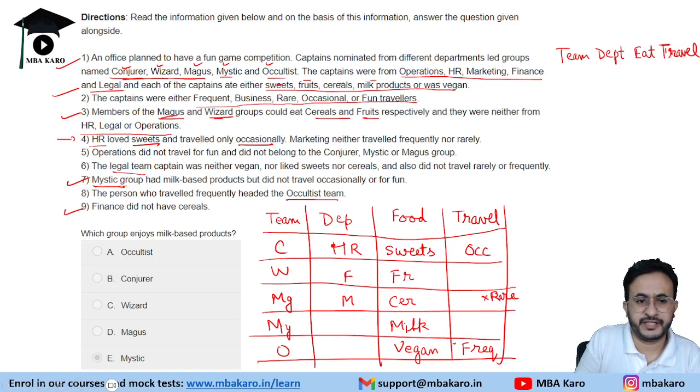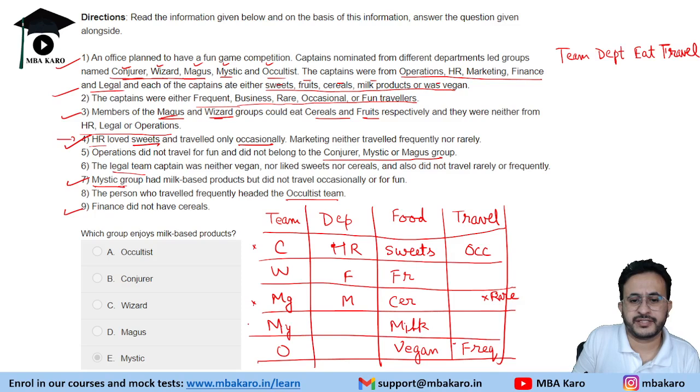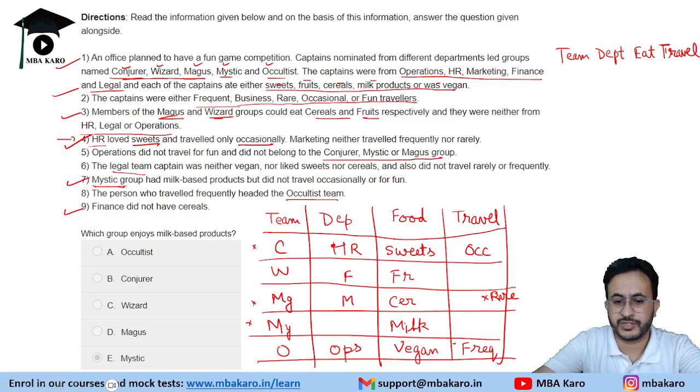So we'll fill whatever it is later on. Operations did not travel for fun and did not belong to the Conjurer, Mystic or Magnus group. Conjurer, Mystic or Magnus is not operations. So this department is operations. Okay, so the last person belongs to the operations department.